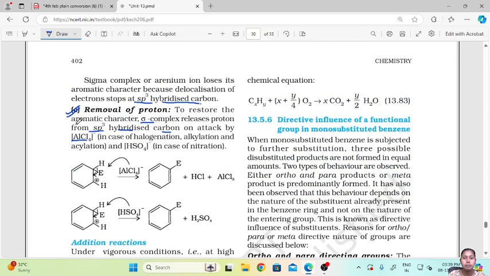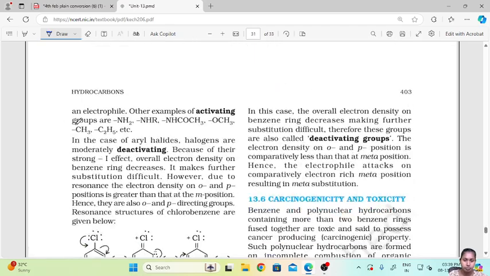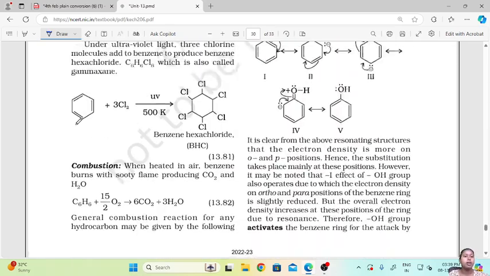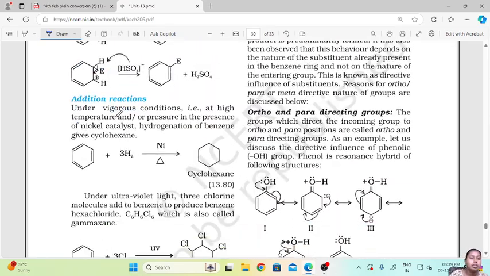Now next is the addition reaction. Under vigorous conditions, that is at high temperature and or pressure in the presence of nickel catalyst, hydrogenation of benzene gives cyclohexane.